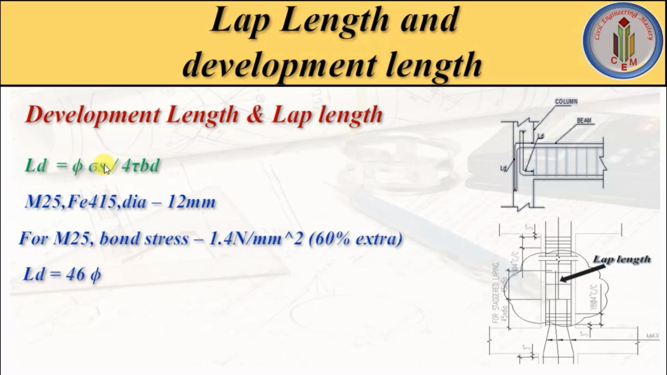We know the value sigma is 415, and then phi is 12 mm, 4 tau BD. Tau BD is bond stress, which is 1.4 plus 1.4 times 60%. Okay. So if we solve this one, we get LD value as 46 dia. We know phi is 12 mm, so LD is 555 mm. So now we have calculated the LD value. This is the development length.